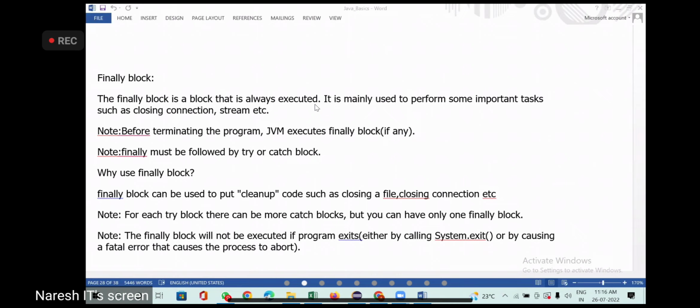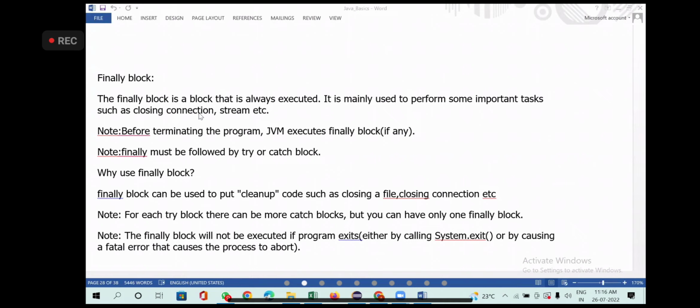Catch will execute only when you have an exception. When you do not have an exception, catch block will not execute. But finally block will always be executed. It is mainly used to perform some important tasks such as closing connection, etc.